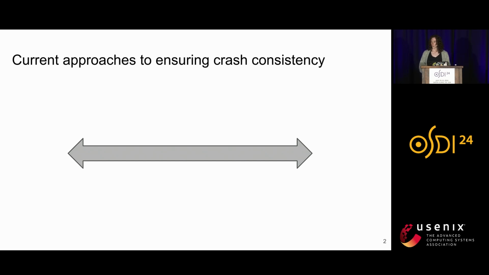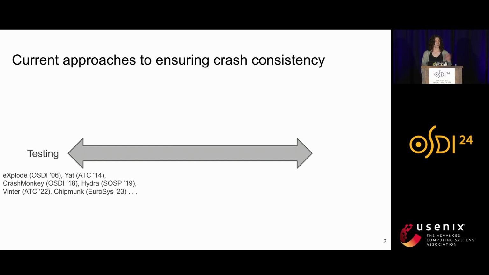Current approaches to ensuring crash consistency tend to fall into two categories on either end of the following spectrum. On one hand, we can test our systems to check that they are crash consistent. This is the most common approach, and there have been a variety of tools developed to test systems in this way, but testing is incomplete and cannot guarantee the absence of crash consistency bugs. It also requires specialized tools because crash consistency bugs don't tend to occur in normal execution paths.